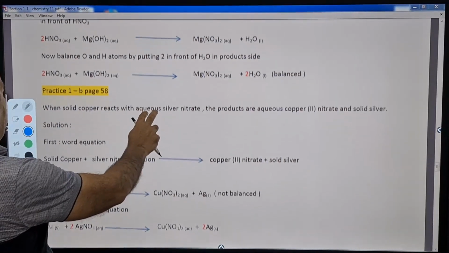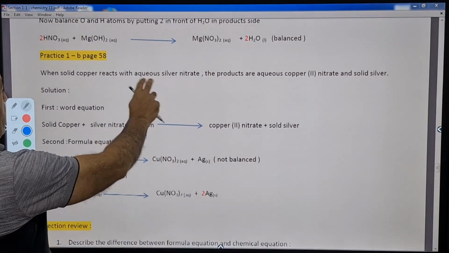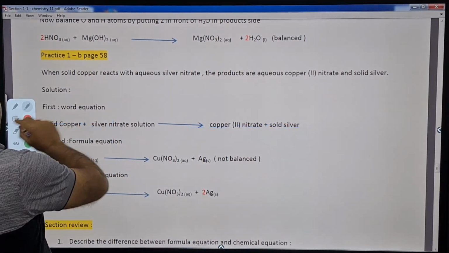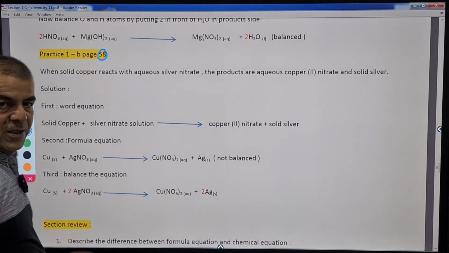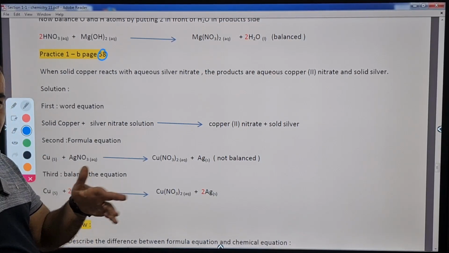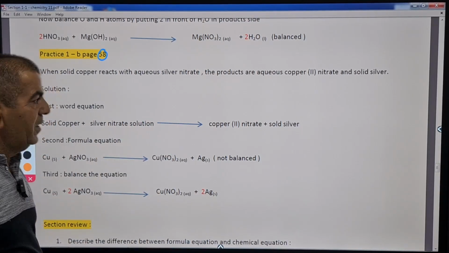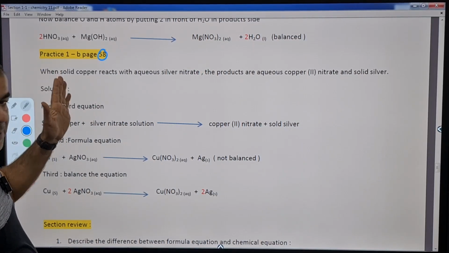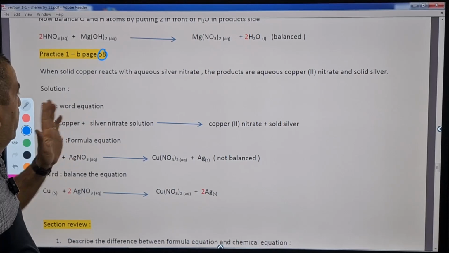We have a practice the same. Actually, you're going to find a difference in the page number. Why? Because this is the old numbering before transferring chapter 1 into grade 10. Anyhow, it's practice 1B in section 1.1.